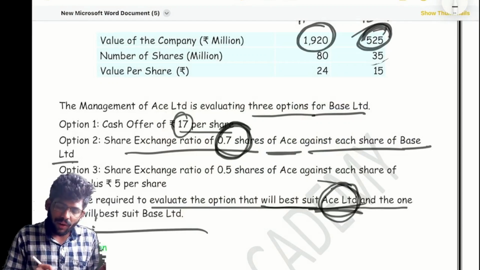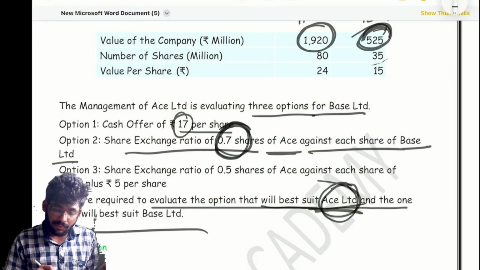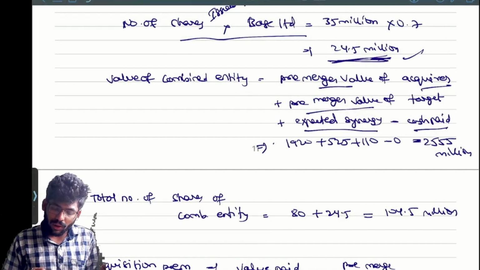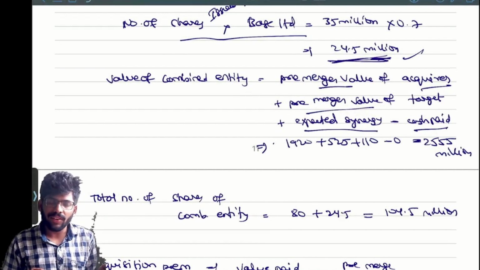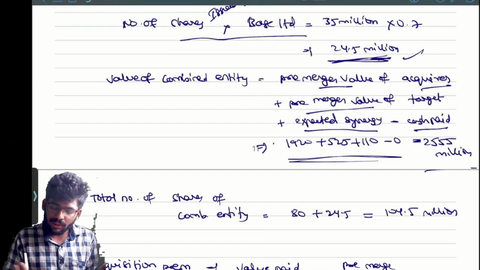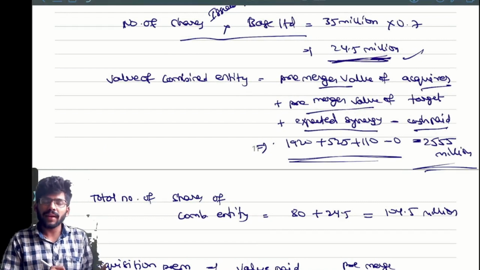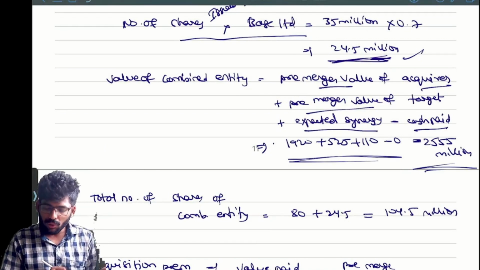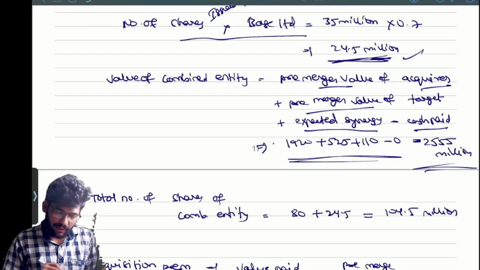Cash paid is nothing, zero, only shares we are issuing. Synergy benefit: 110 is given in the question. There is no cash payment in the given option. So 2,555 million is the combined entity value.